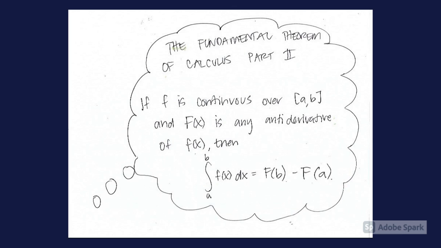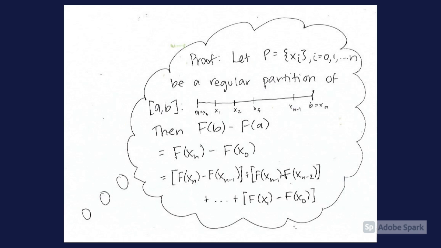If f is continuous over [a, b] and capital F of x is any antiderivative of lowercase f of x, then the integral from a to b of f of x dx is F of b minus F of a. Oh yeah, I remember the proof of this one too.